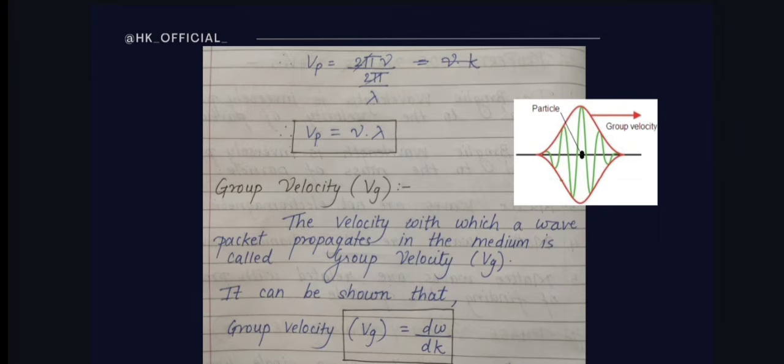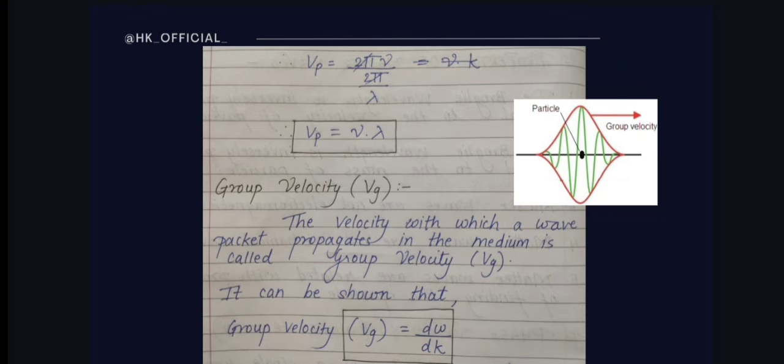See, think of a wave packet as a group of friends walking together. Now this group velocity is how fast this entire group of friends is moving together through a medium. Now in waves we have two terms, d omega, which is like how the group's collective behavior changes, and dk, representing how their togetherness or grouping changes. Okay, so the group velocity tells us how quickly the entire group of friends is advancing together,